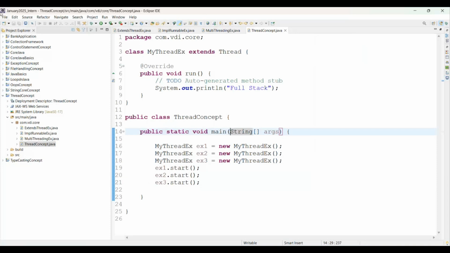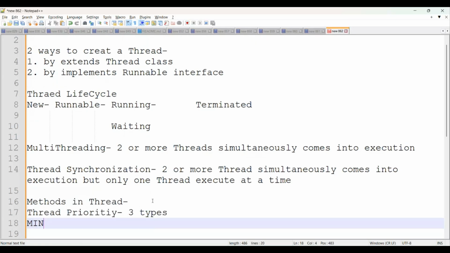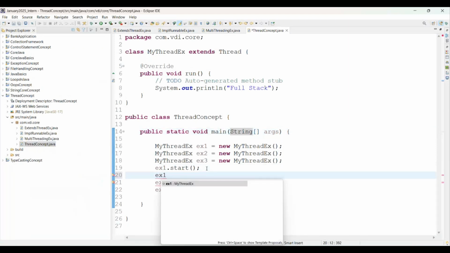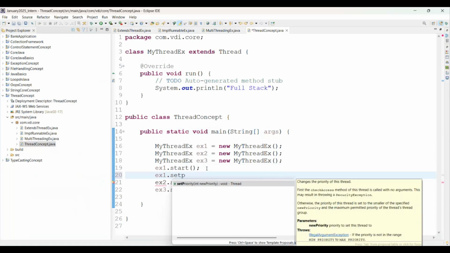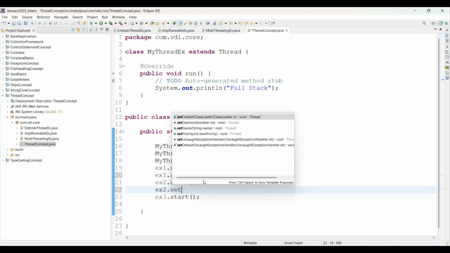Now, if a business requirement comes, like which object or which thread you want to start first, then we have thread priorities available. In thread priorities, there are three priorities, three types available. First one is min, the value is 1. Second is norm, the value is 5. The next one is max, the value is 10. Then if I am passing example one, meaning the first thread, with setPriority, I am giving max priority as 10. Now this is the second thread, and we are giving setPriority here.